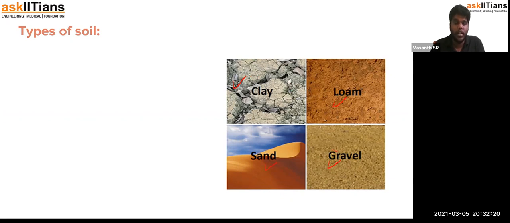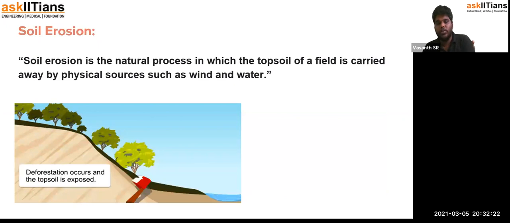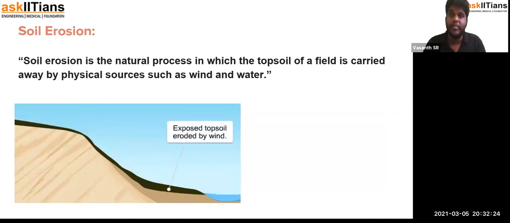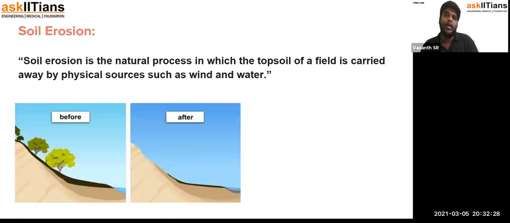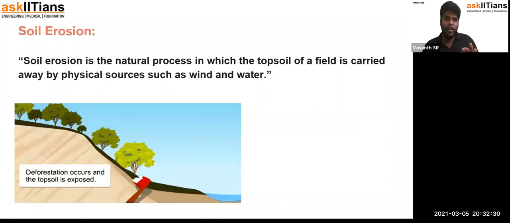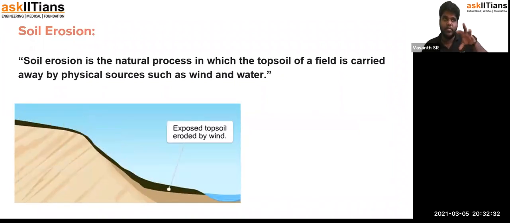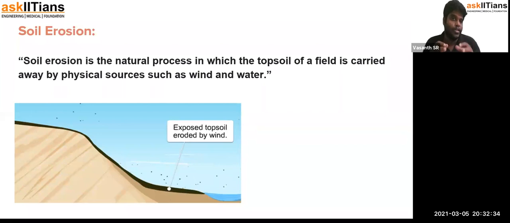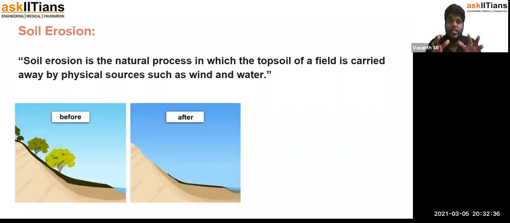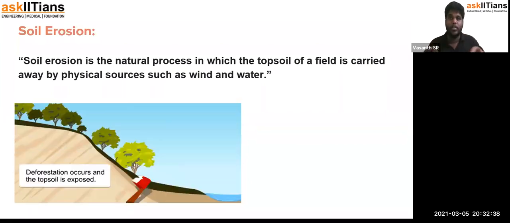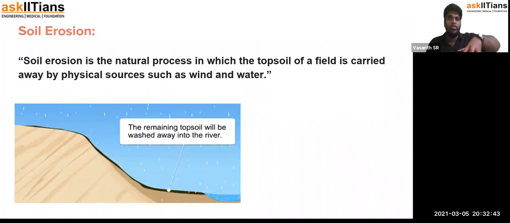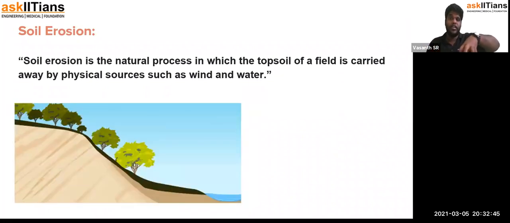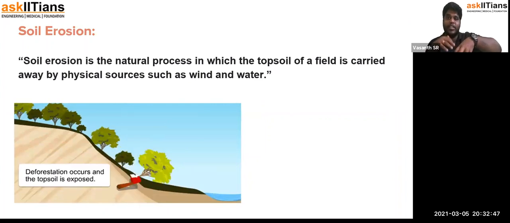The next one we are going to talk about is soil erosion. As I've already mentioned, when the plants are being cut, the function of the plants and the soil is very simple to understand. The roots branch out and grip the soil. It's like a person with many fingers holding on to the soil. The more fingers there are, the more grip it has on the soil.